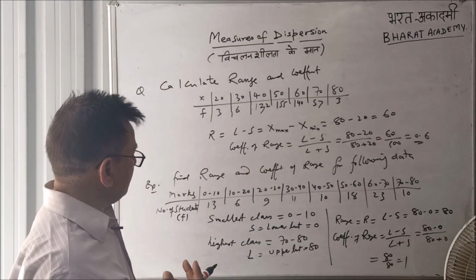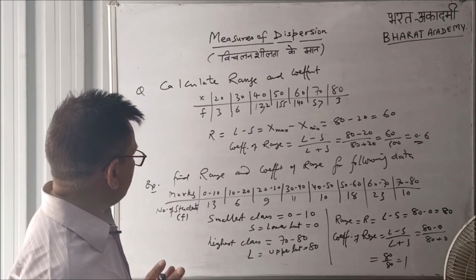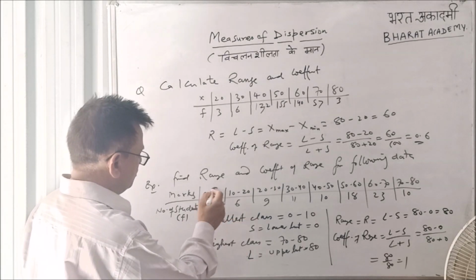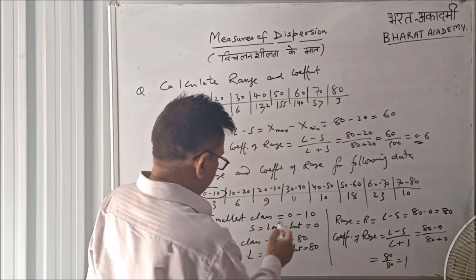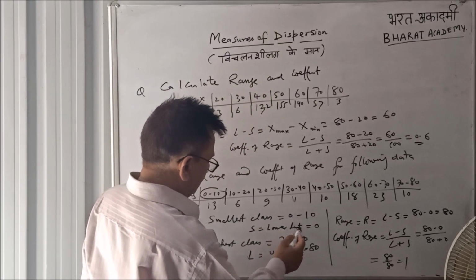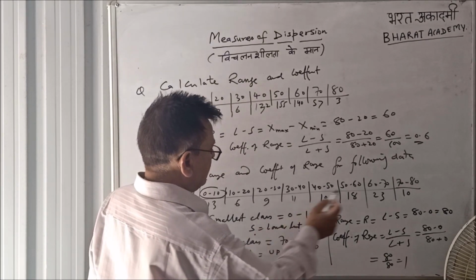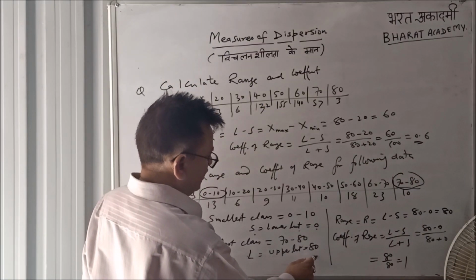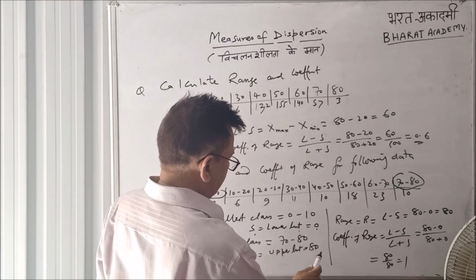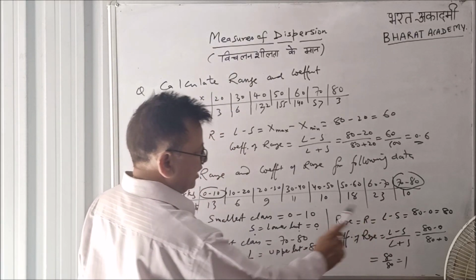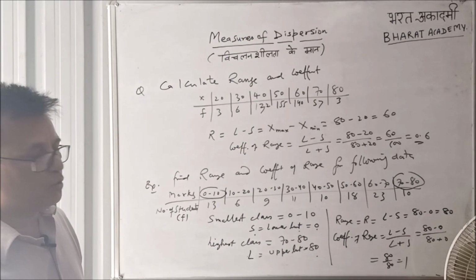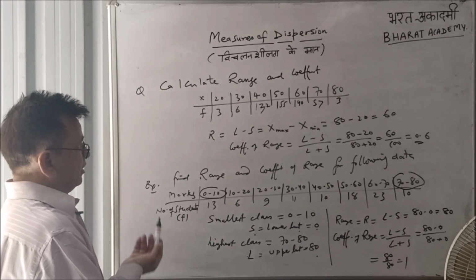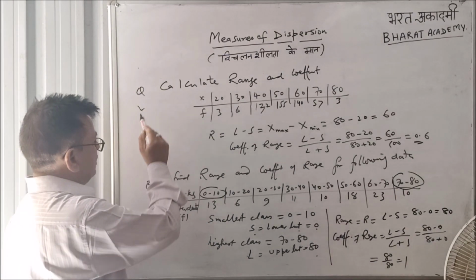Again, I will remind you that frequency will play no role while calculating range. You need only, in continuous data, the smallest class, which is 0 to 10, and in the smallest class the lower limit is 0, this is S. The highest class is 70 to 80, and here L is the upper limit, that is 80. Again, range is L minus S, 80 minus 0, this is 80. Coefficient of range is L minus S upon L plus S, 80 minus 0 upon 80 plus 0, this is 80 upon 80, this is 1. And the range is over for grouped data and ungrouped data.